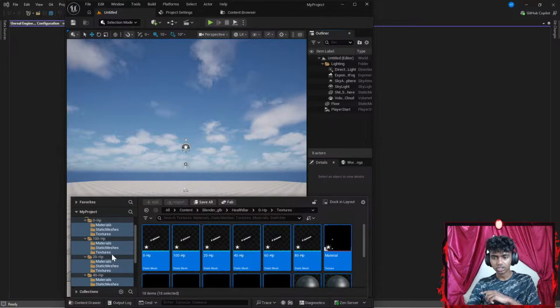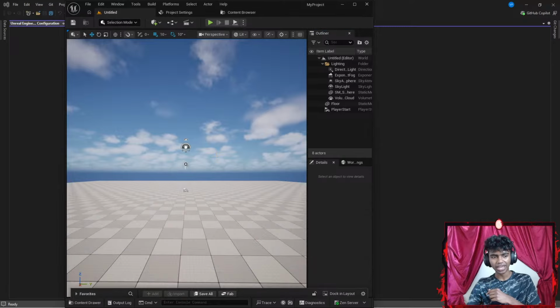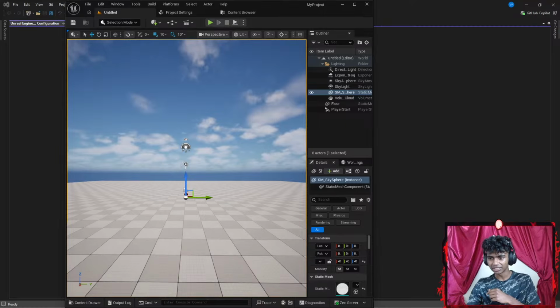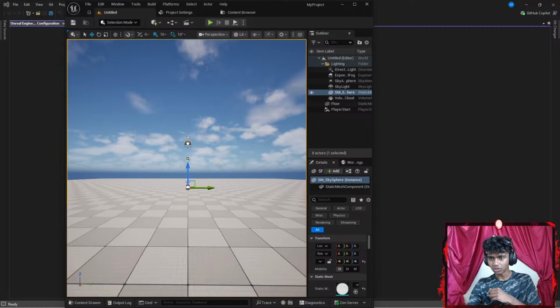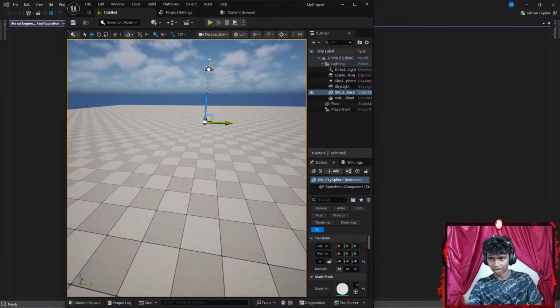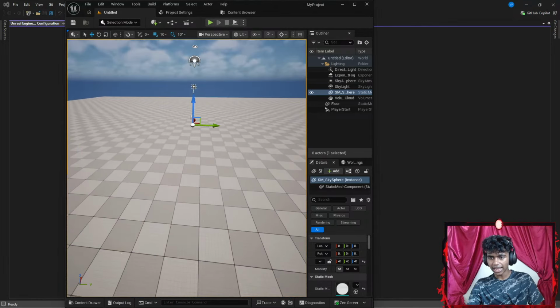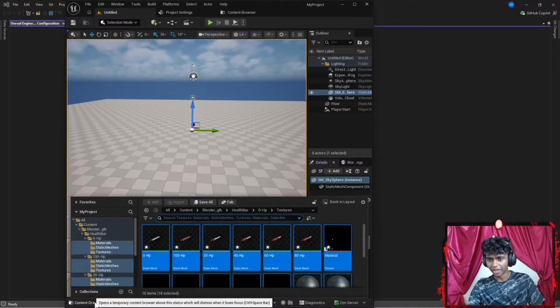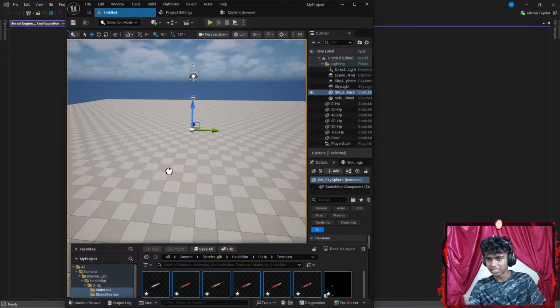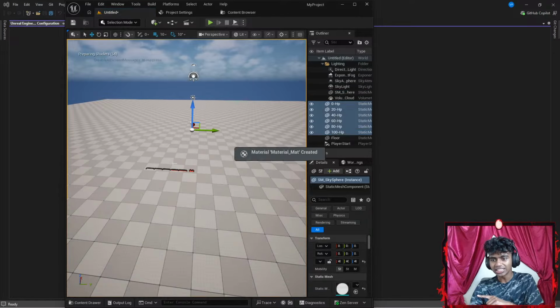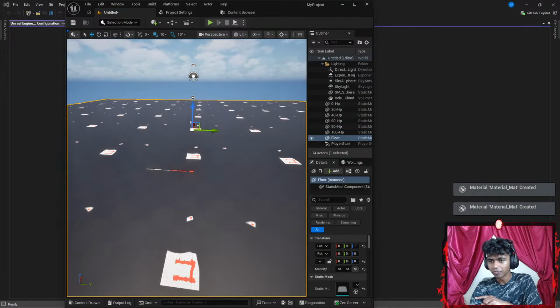For the time being, I do want to show my health bar as well, so maybe I show every single thing. Let me try getting some control up here. There we go. Maybe I go a bit higher, and then in front. Now I'm going to be dropping my meshes here one by one. The first static mesh is going to be for my 0 HP. Actually, this is 20 HP. My bad, guys.